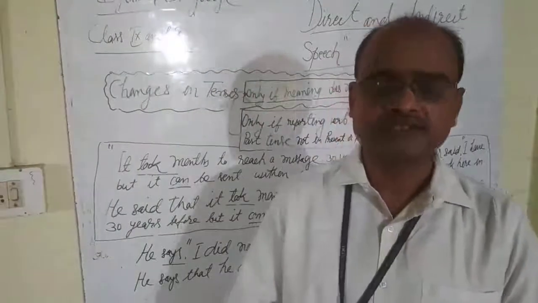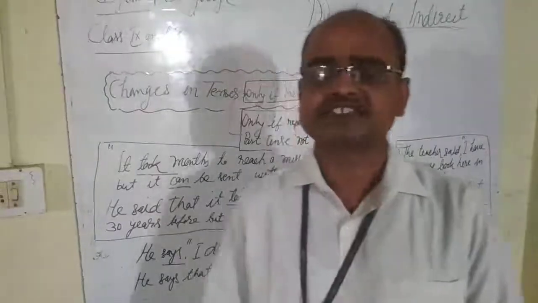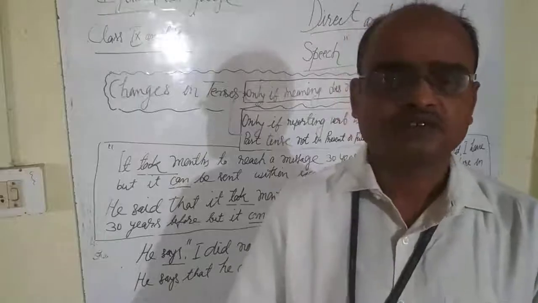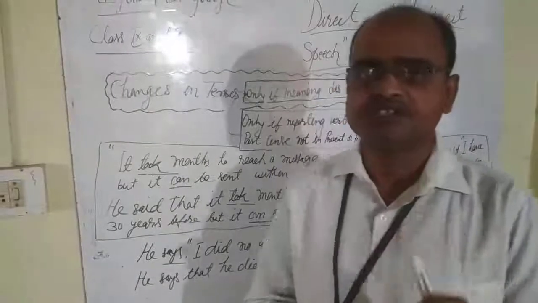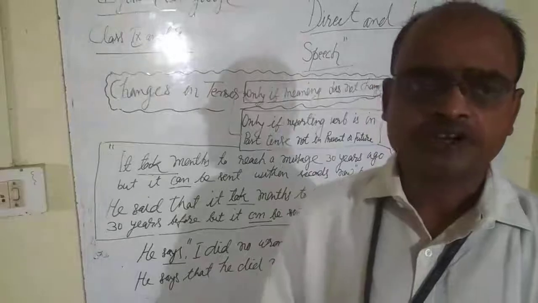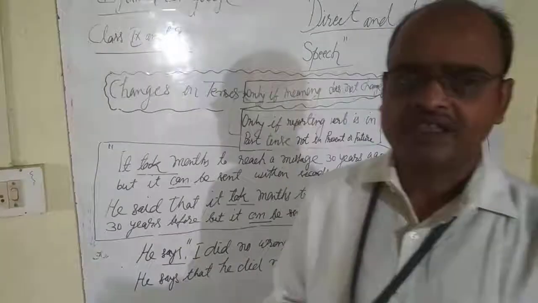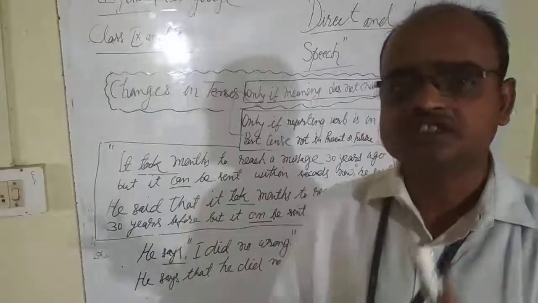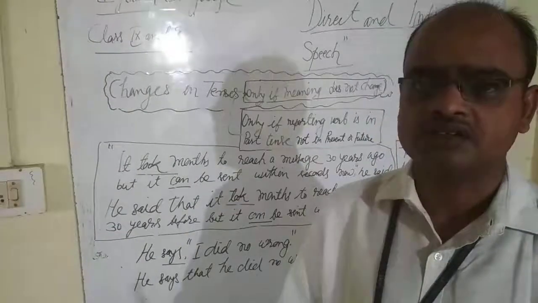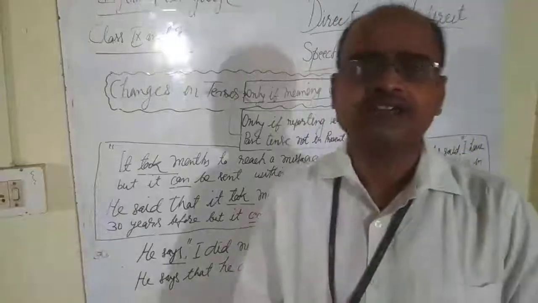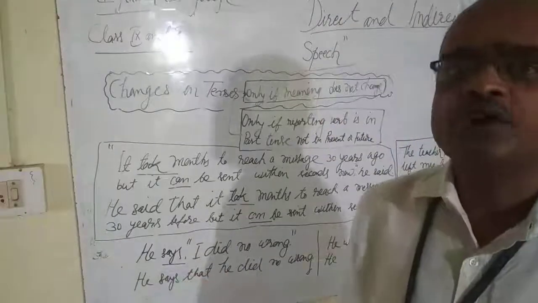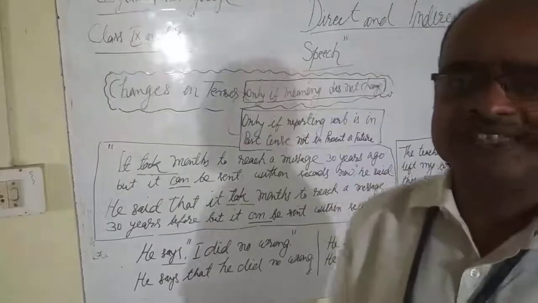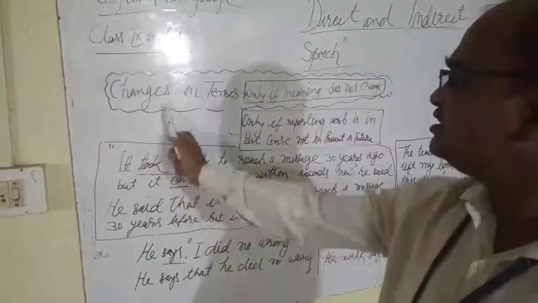Today we'll proceed further with the use of direct and indirect speech. So far we have studied the changes that we make, two changes so far. The first one is in the reporting verb and the second one is pronouns and possessives. These two changes we have discussed so far while reporting into indirect speech. Now today we are going to discuss the third change that we make while reporting into indirect speech. So the third change is changes in tense.